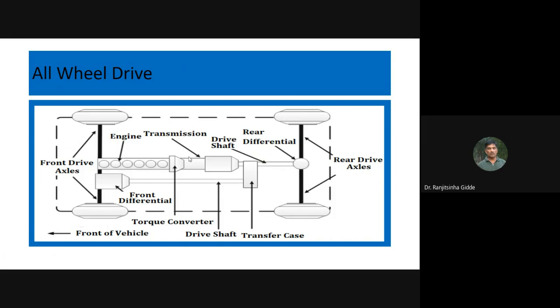That is the simplest nomenclature for drive. So here, with the help of power at the rear and power given at the front axle, we can have traction which is double compared to two-wheel drive, that is front engine rear wheel drive and front engine front wheel drive.